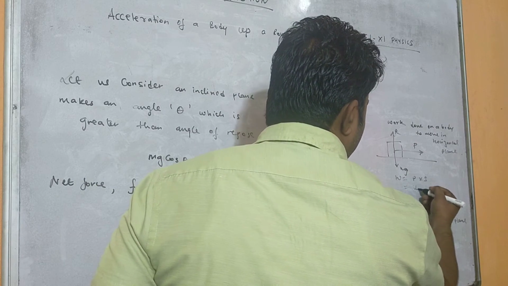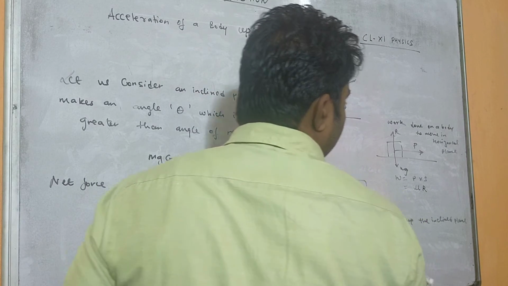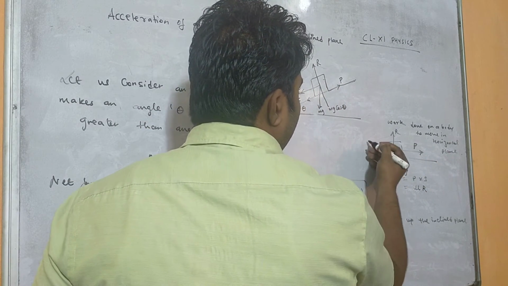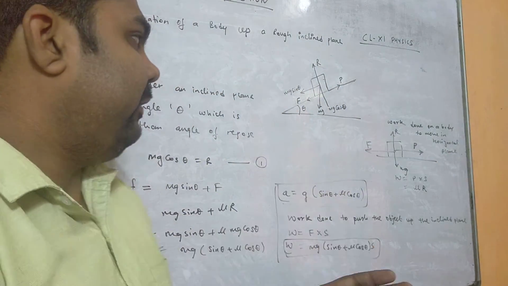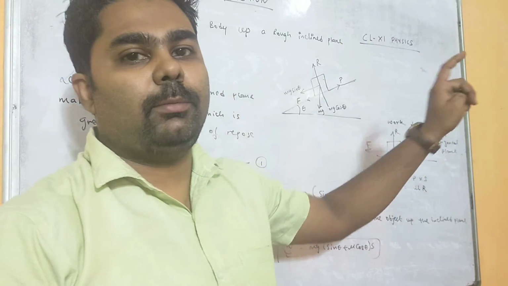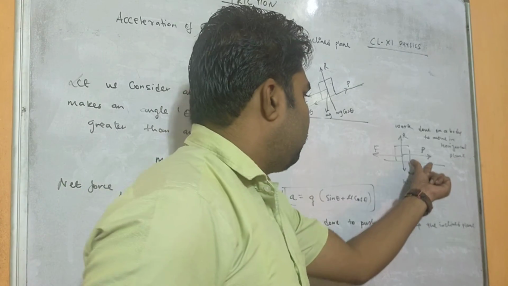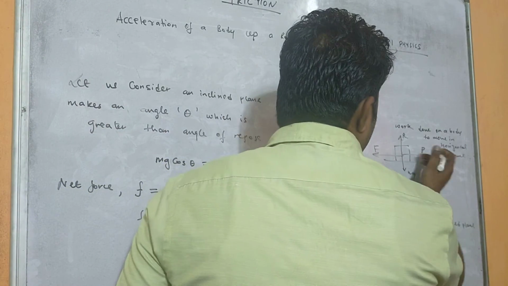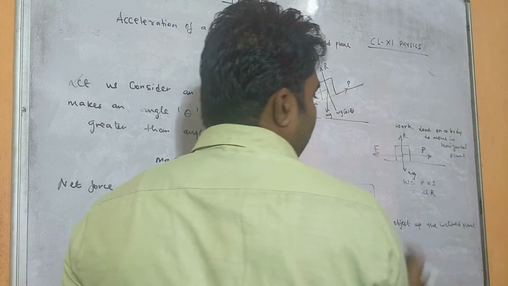Now the applied force equals mu R, because when you are applying a force here, it must be equal to F. At least the force which you are applying must be equal to the frictional force, or it must be greater, then only the object will move in the forward direction.